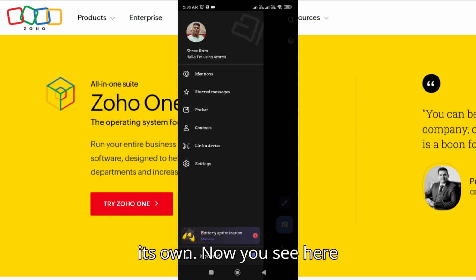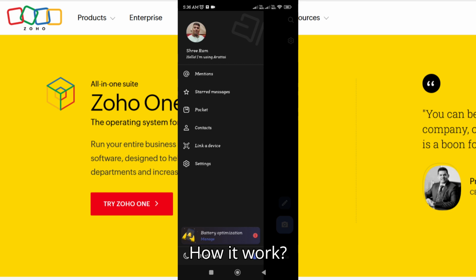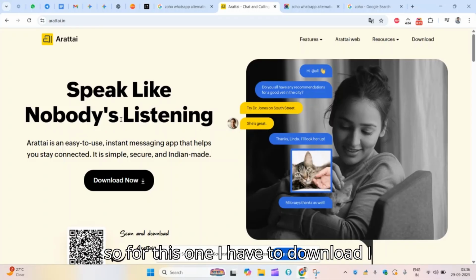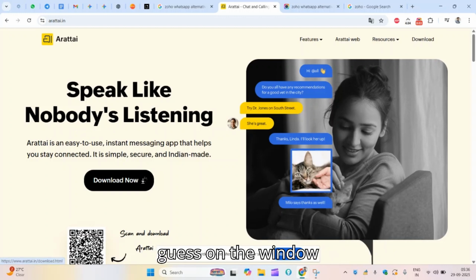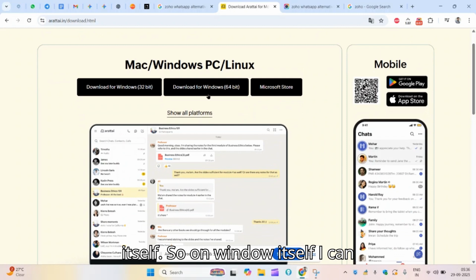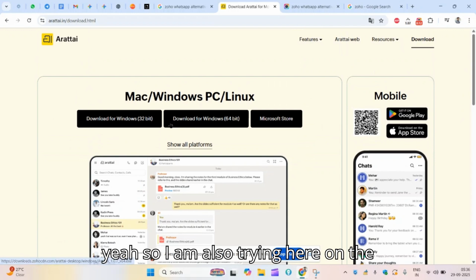Now you see the link to device feature is also coming. So now I am going to link to see how it works. For this one I have to download, I guess, on the Windows itself.